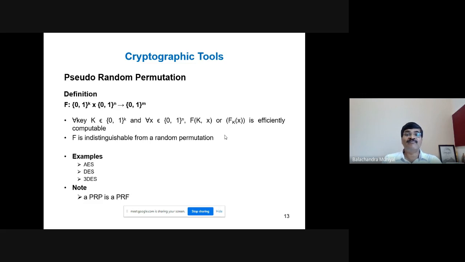Just like that, you have one more term called pseudo-random permutation. The definition remains same. The term permutation is used here. I will give an analogy. You consider the same AES algorithm. The input is the plain text and the key. The output is the permutation of the inputs what you provide. If you look at the output domain of an AES algorithm, they are permutations of some binary strings.